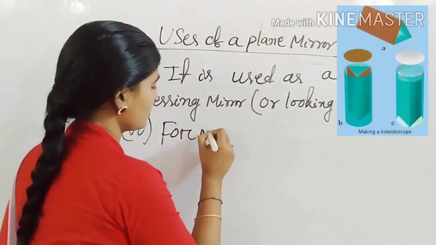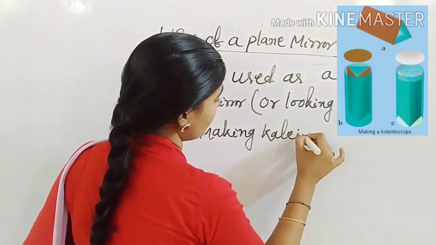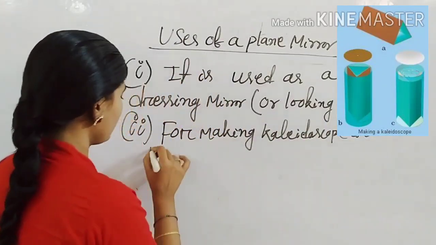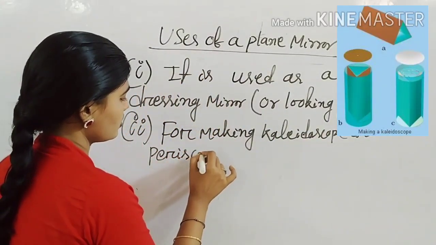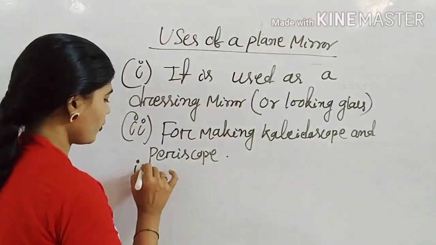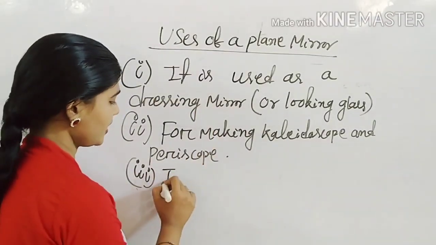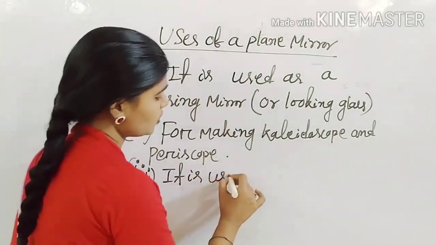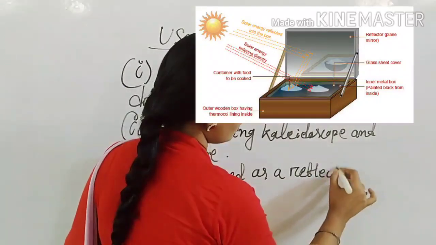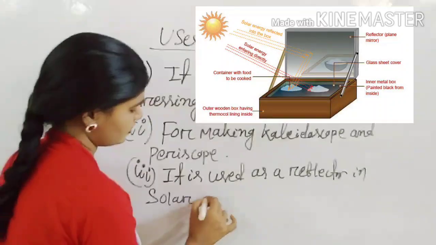For making kaleidoscope and periscope, this plane mirror is also used. Third point is it is also used as a reflector in a solar cooker.